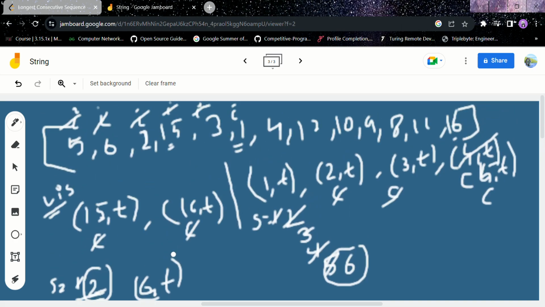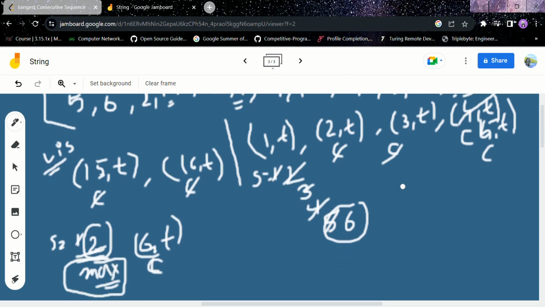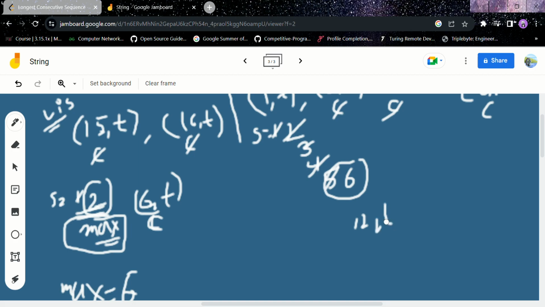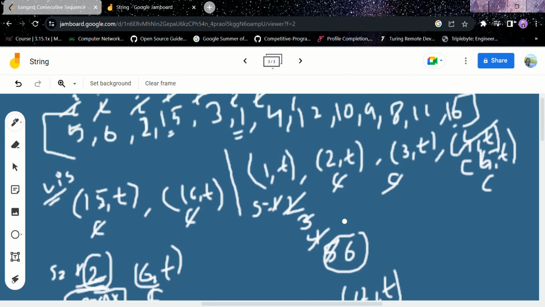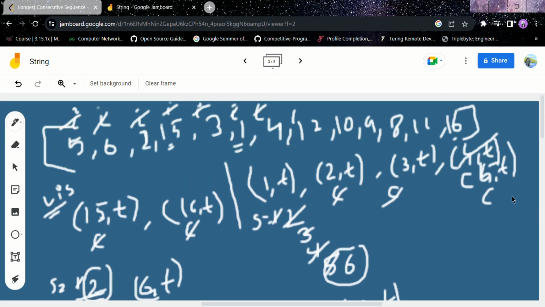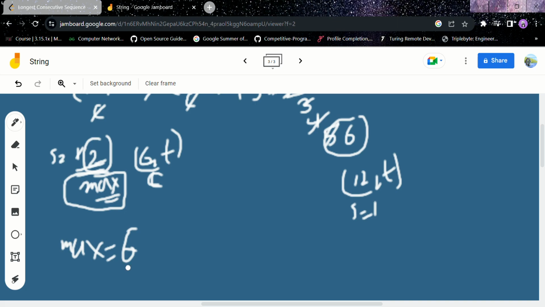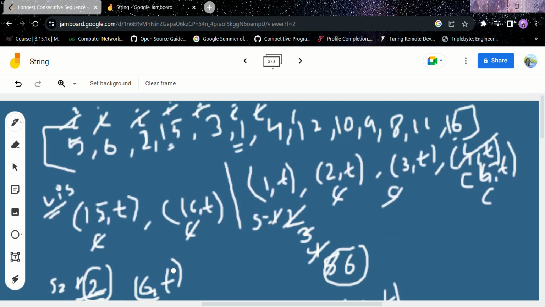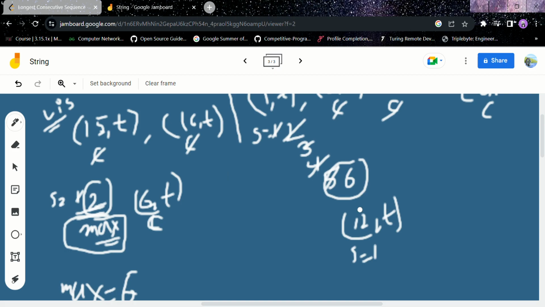Now I plus plus, I goes to 4. 4 is present in the map. Yeah, present. And is it visited? Yes, 4 is visited. Now we go for 12. 12 is present, and is it visited? No, 12 is not visited. So make it visited. Now sequence equals 1, and 12 plus 1, 13. Is 13 present? No, 13 is not present. So we will check which one is maximum. Maximum would be 6. We ended our while loop because 13 is not present.